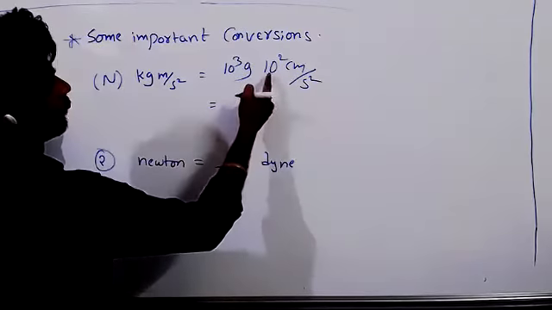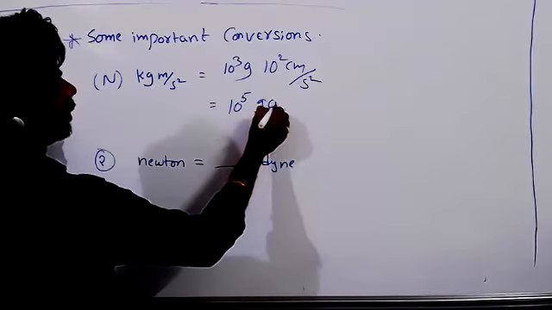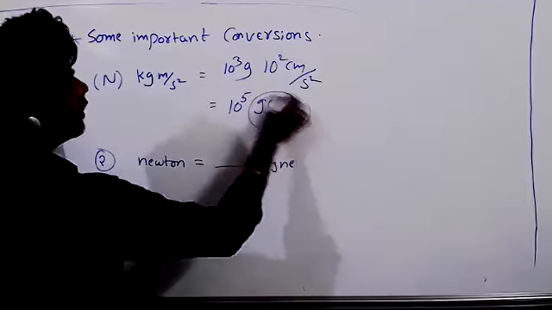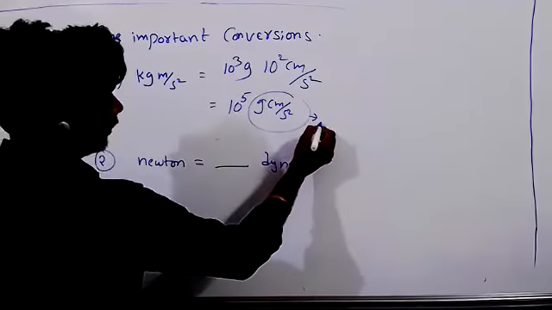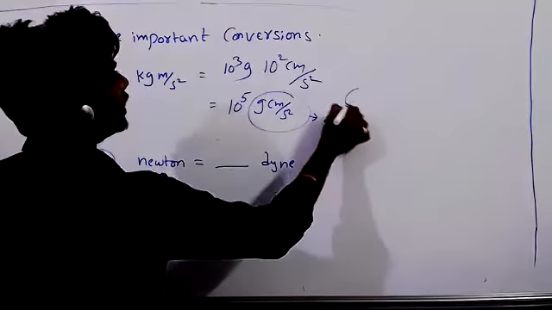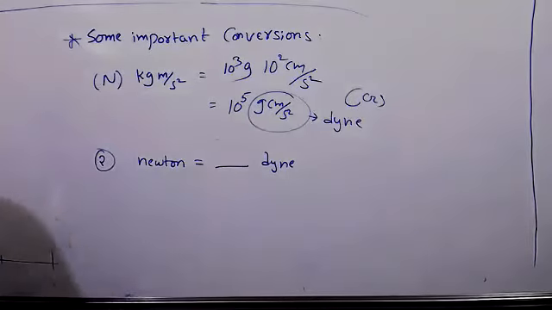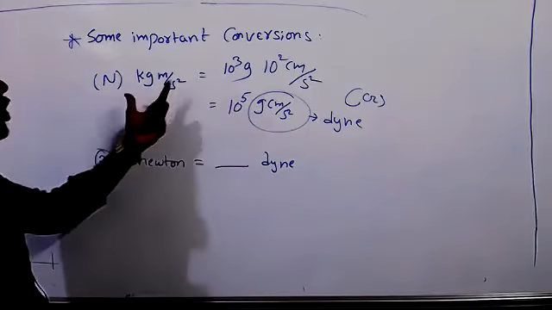So 10 to the power of 5 gram centimeter per second square, which is also called dyne. So 10 to the power of 5 dynes make 1 Newton.